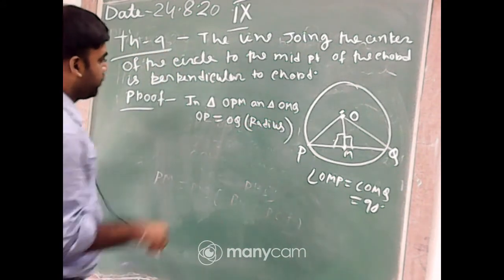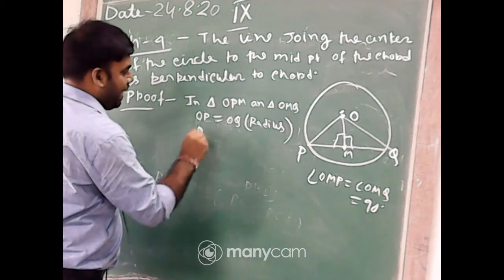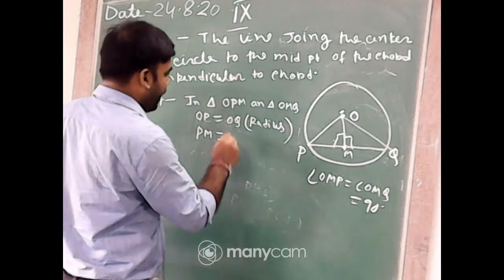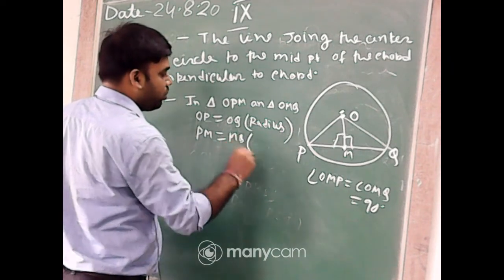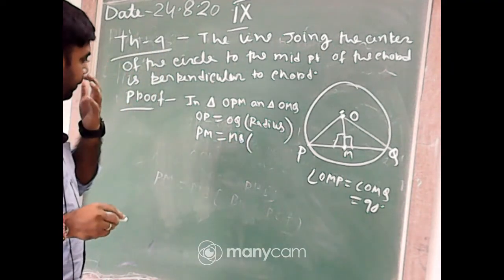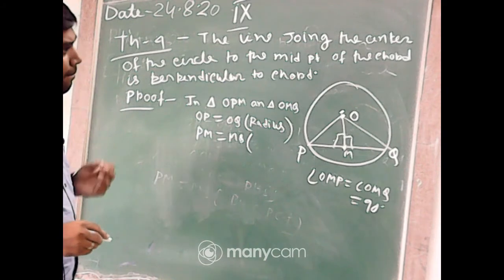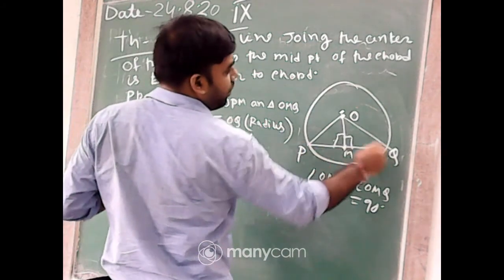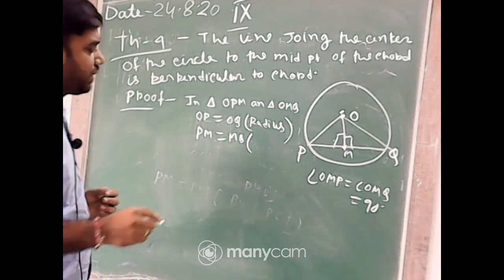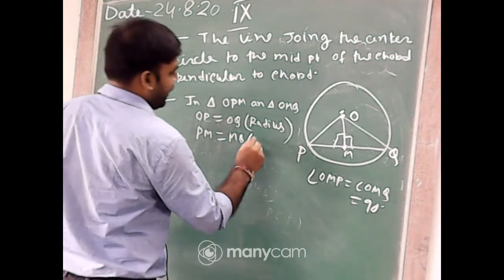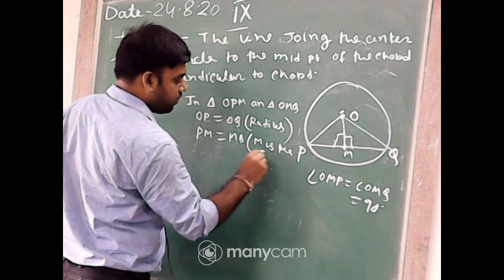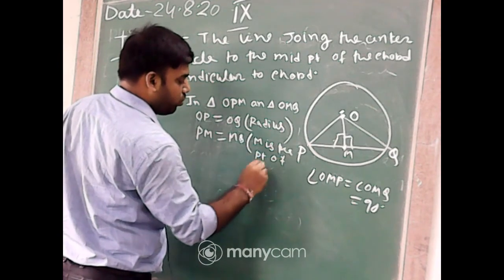Now PM equal to MQ. Why PM equal to MQ? Tell me. M is the midpoint, yes, M is the midpoint of PQ.